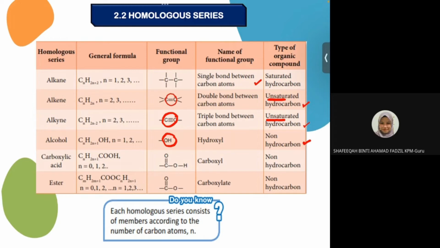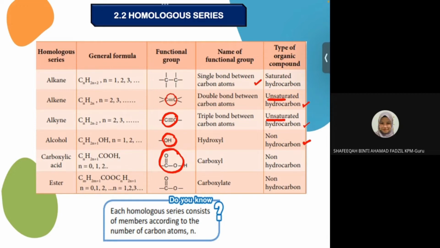Next kita ada carboxylic acid. General formula is CnH2n plus 1 COOH. So functional group dia adalah COOH. Functional group ni sebenarnya where reaction occur. What is the name of COOH? We call carboxyl. And they are also non-hydrocarbon. Last one kita ada ester. Ester general formula is CmH2m plus 1 COO CnH2n plus 1. First n.